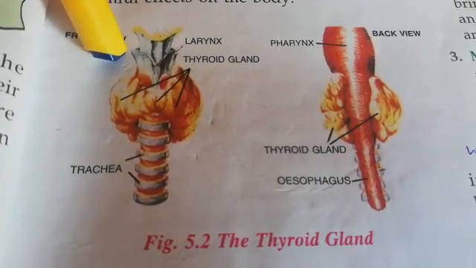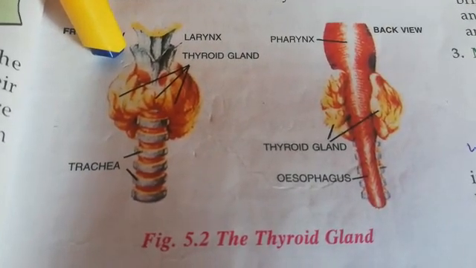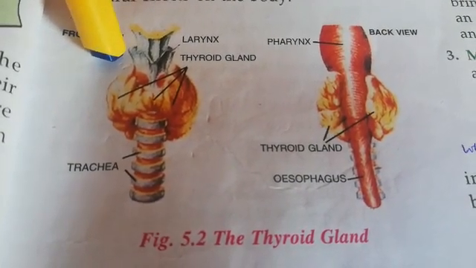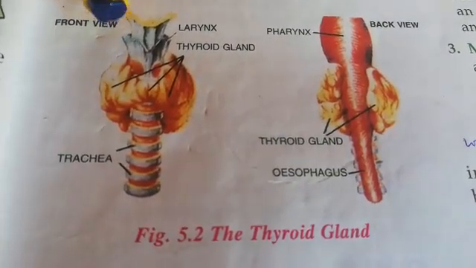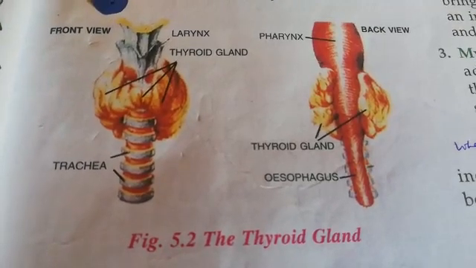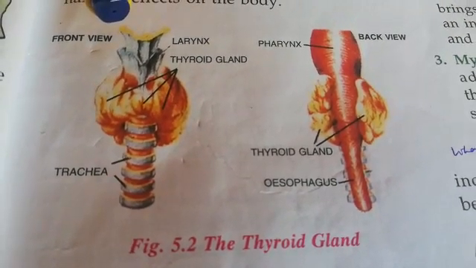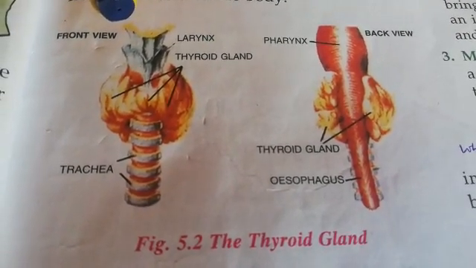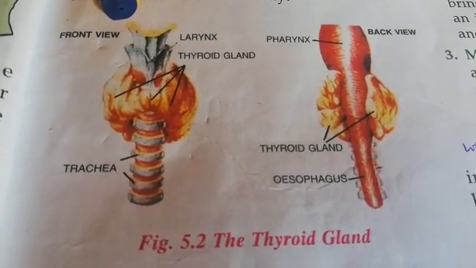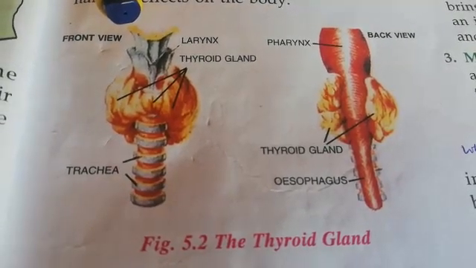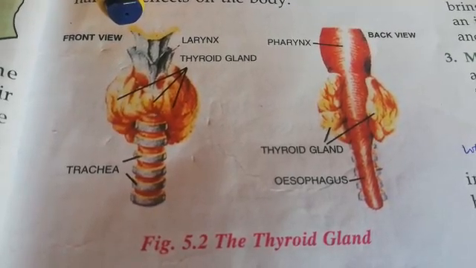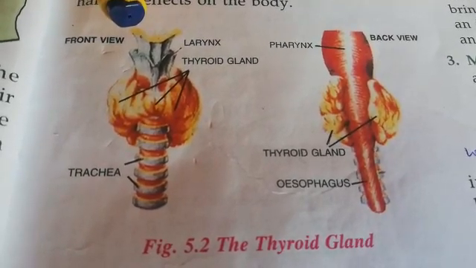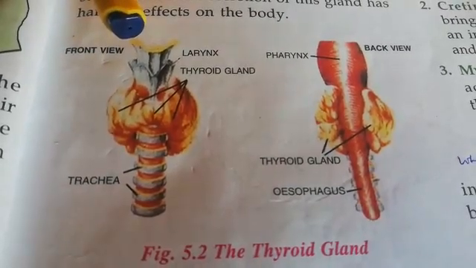The second ailment caused by insufficient secretion of thyroxine is cretinism. Now it is an ailment which brings about abnormal development in an infant. Both physical and mental retardation take place, and this condition is called cretinism, and it takes place in smaller children. If the thyroxine is produced less, then it causes mental and physical retardation.